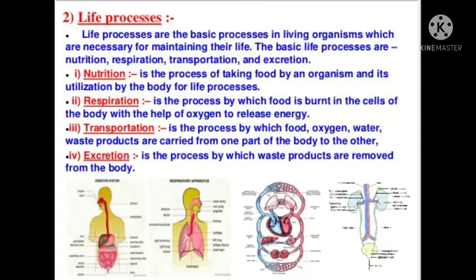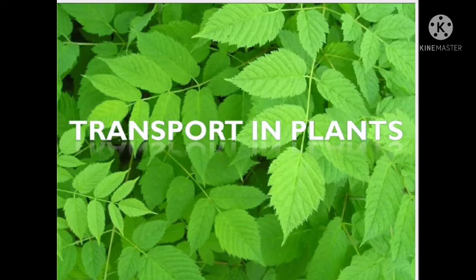Transportation is the process by which food, oxygen, water, and waste products are carried from one part of the body to the other. Transportation in animals we have discussed. In human beings, all the substances are transported by blood, and for this they have the circulatory system. About this we have discussed. So students, today we are going to start the next topic: transportation in plants.